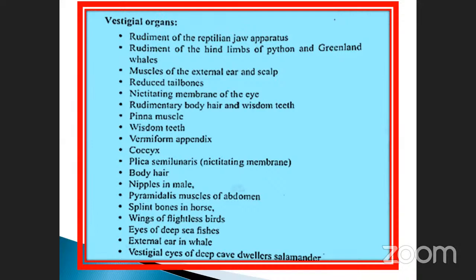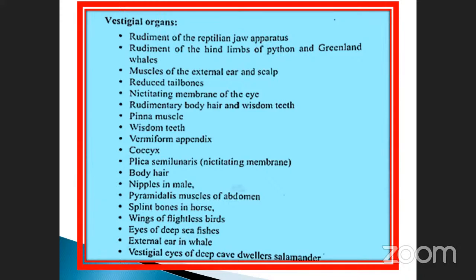splint bone in horse, wings of flightless birds. For example, take wings of flightless birds. Will anyone please give examples of this? The wings are present, but there is no use. Sir, ostrich. Good, ostrich. Any other? It's a big one, isn't it? A small one, will you please? Good, super. What about the kiwi? Kiwi is also a small bird, but it has wings that it cannot use to fly.